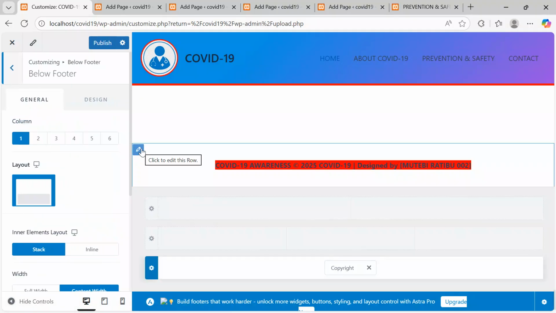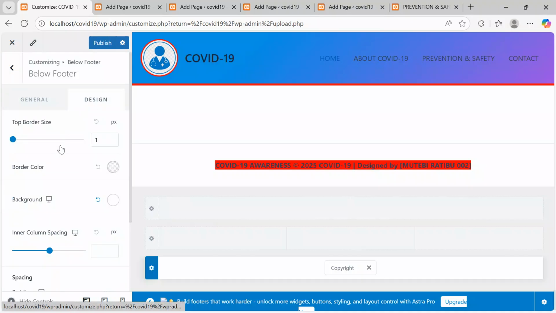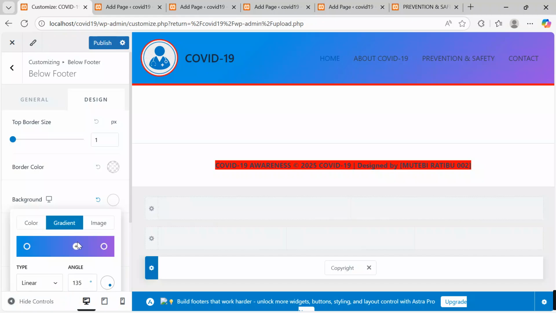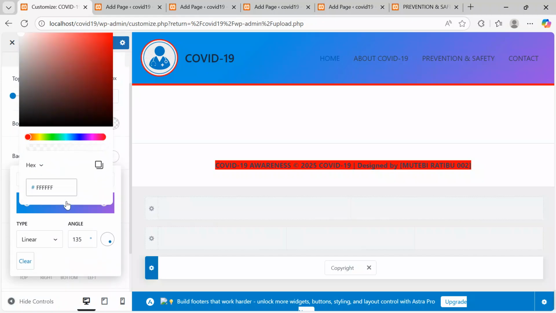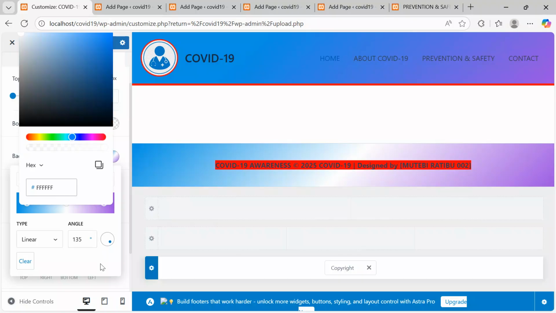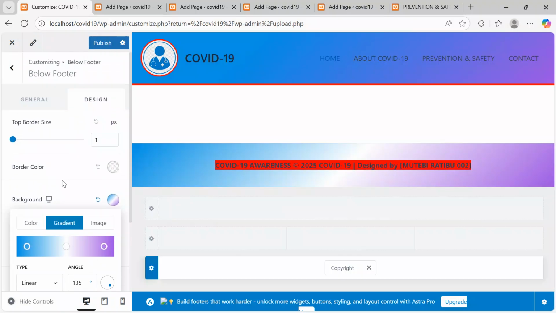Under outer border, you click on this outer pencil, click design. I also want to take some nice color. I say background. Under background, I want to take a gradient, keep it here, and then maybe this will also work for me well. And then after keeping it at that, what else can I add?